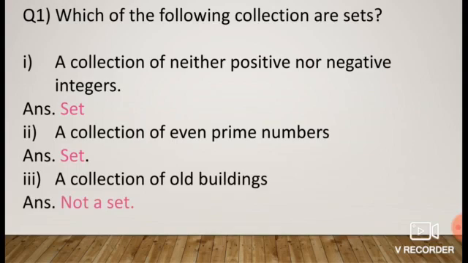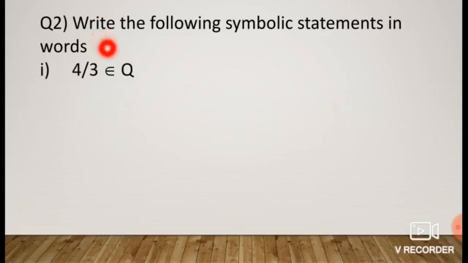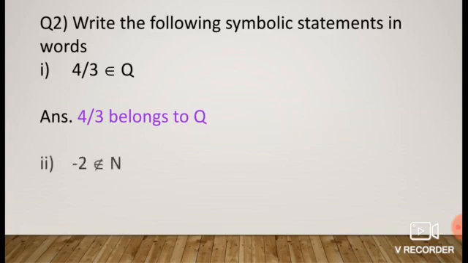Question number 2. Write the following symbolic statements in words. We know this symbol stands for belongs to. So, we will read this as 4 upon 3 belongs to Q, or 4 upon 3 is an element of Q. This symbol is used to denote does not belong to. So, we will read this as negative 2 does not belong to N, or negative 2 is not an element of N.